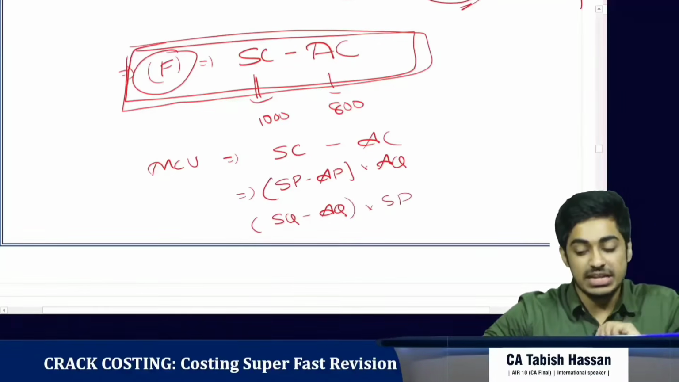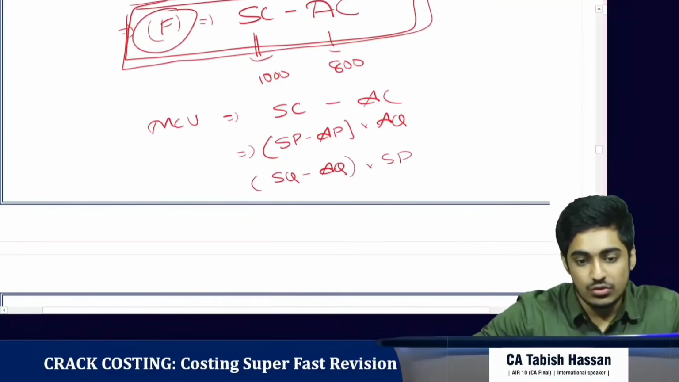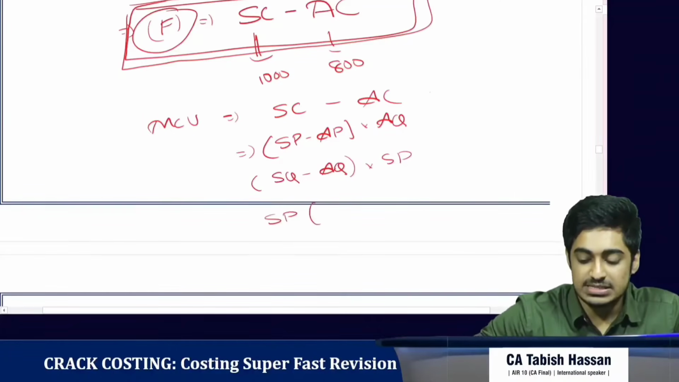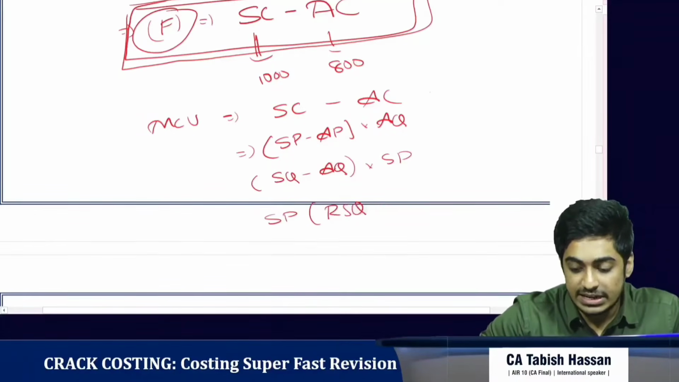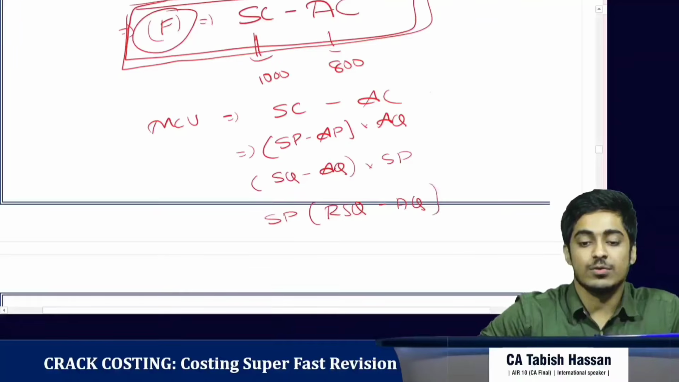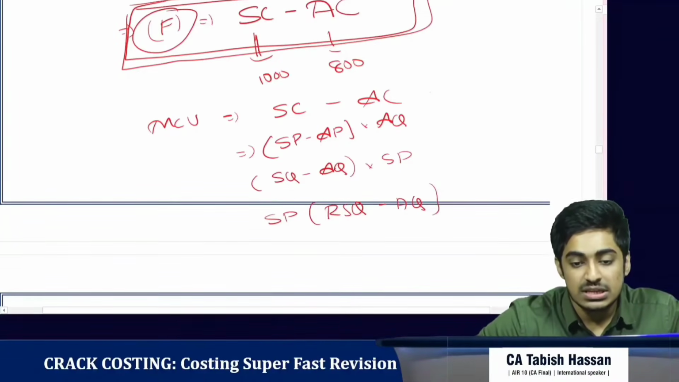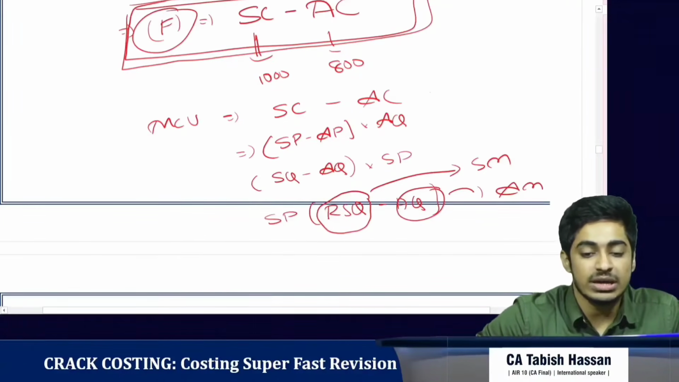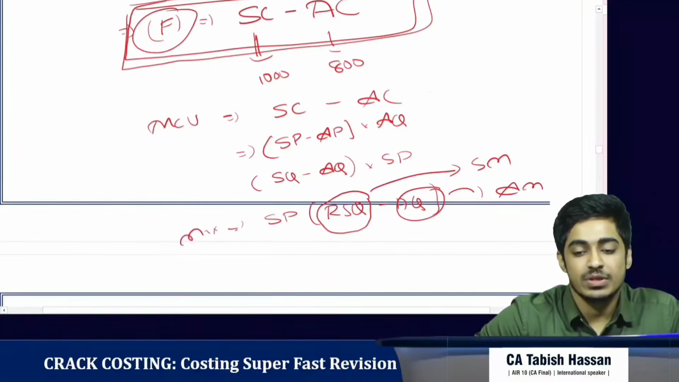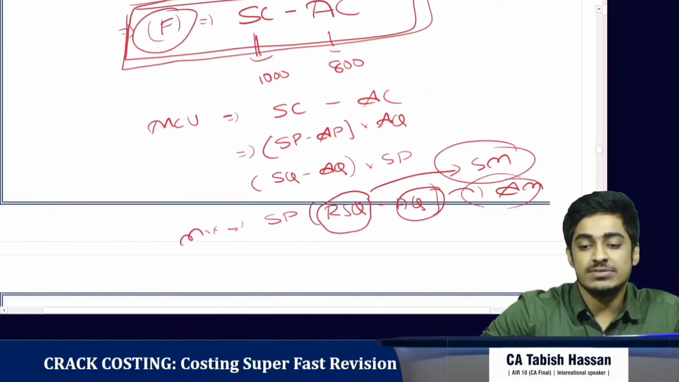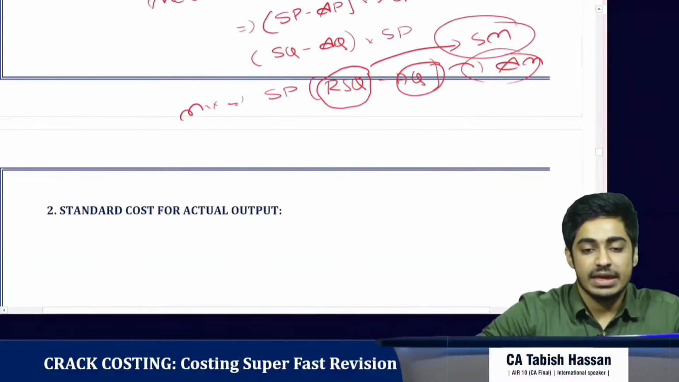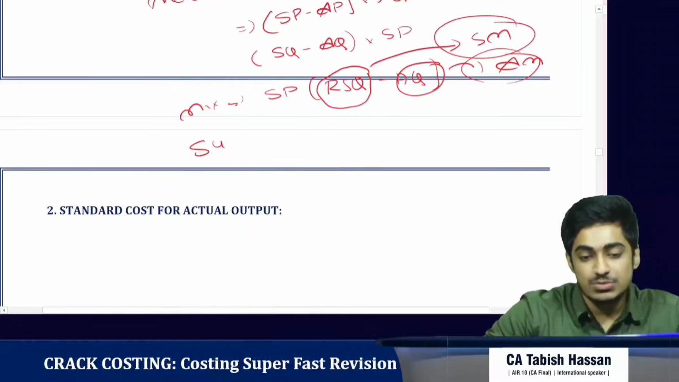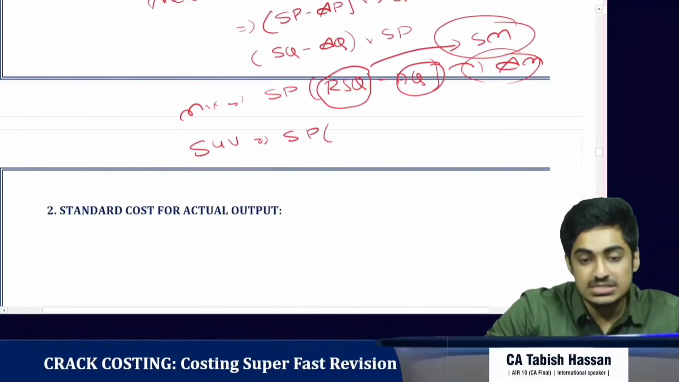Again, material mix. Okay, so the multiplier is standard price, and we do revised standard quantity minus actual quantity. Why do we do this? Because this is actual quantity in standard mix, this is actual quantity in actual mix. We are looking at the change in mix. So first we'll write the standard mix, then we'll write the actual mix. Clear?